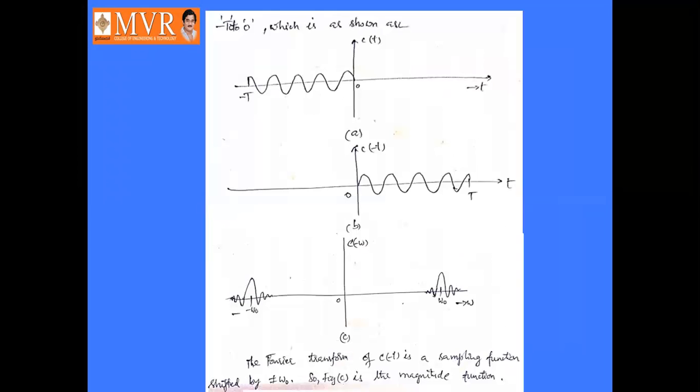So this is about the detection of the periodic signal in the presence of noise by the correlation technique as well as the filtering technique. The correlation technique means that with respect to the time domain we can detect the periodic signal, and the filtering technique means that with respect to the frequency domain we can detect the periodic signal in the presence of noise.